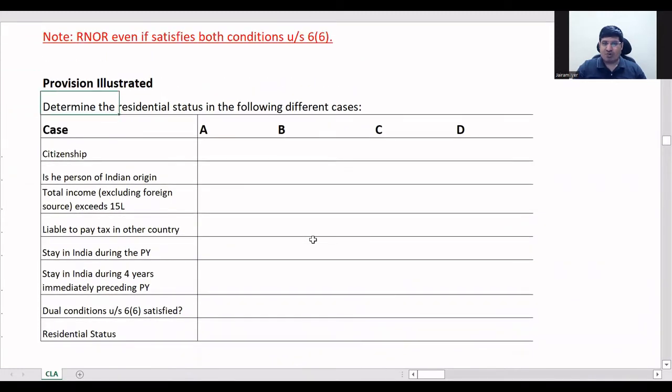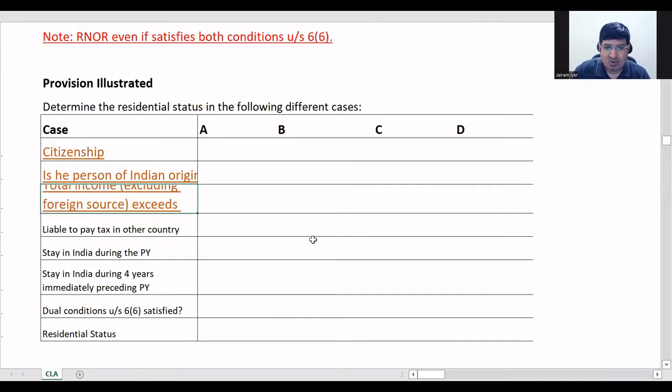Okay, we'll see how to compute residential status. So here, what are the things which are given? That we will see. First is citizenship. Second, is he a person of Indian origin? This is total income excluding foreign income, that is, income from foreign sources. And this is, is he liable to pay tax in another country or not? Why this is given, you would know.